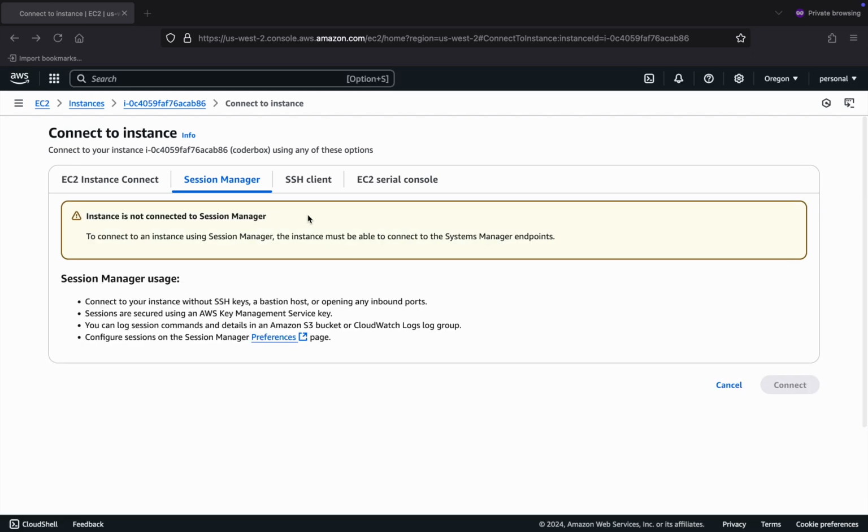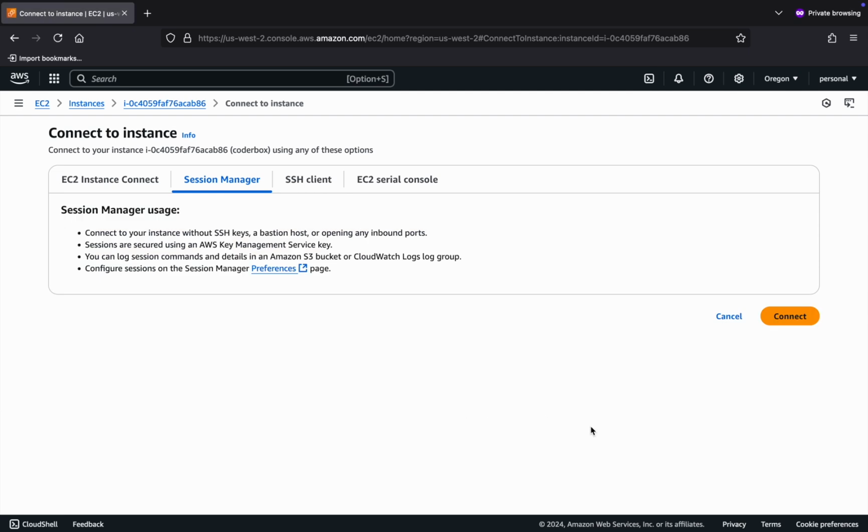So let's see. Still not ready. So I'll come back once we're ready. Okay, great. So after a short wait, the button has now turned a beautiful Amazon orange, so I'll go ahead and click on that. It will open up a new tab, and that will open up the Systems Manager Session Manager.